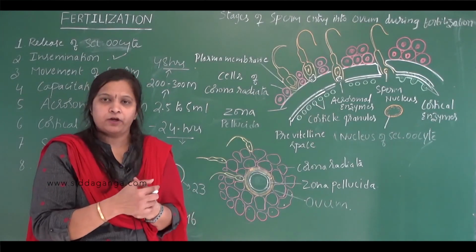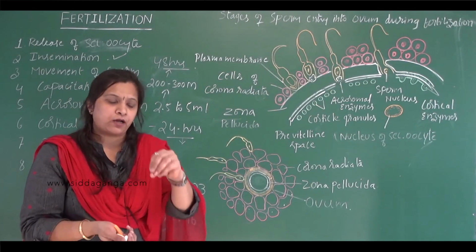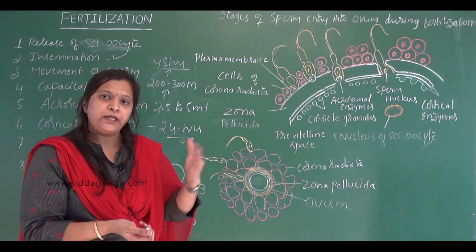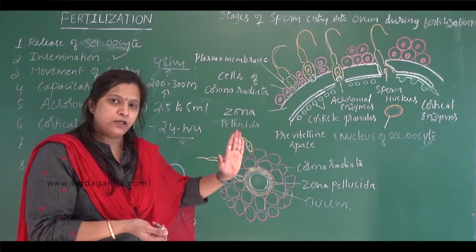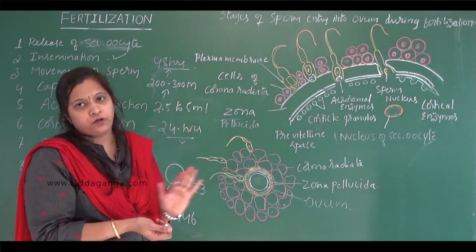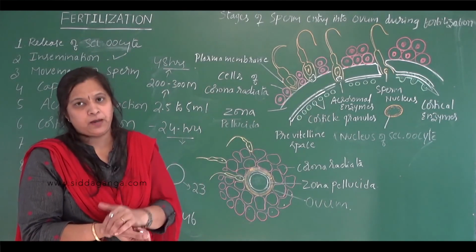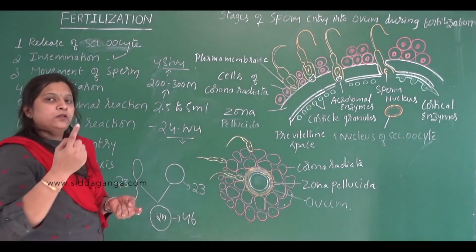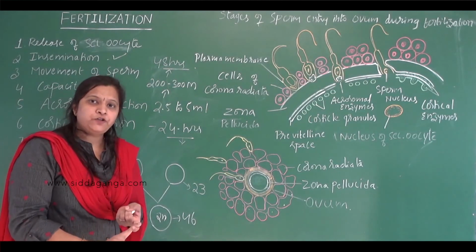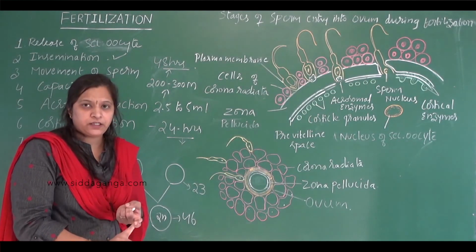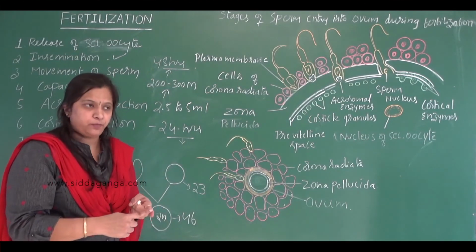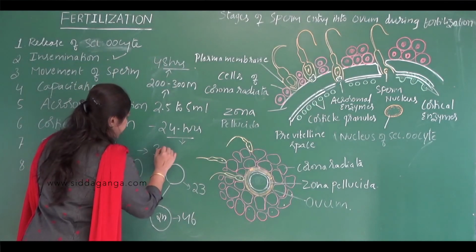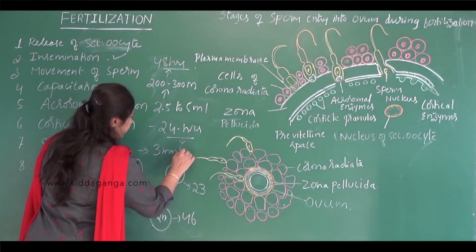uterus as well as the fallopian tube. So it is due to the contraction of the uterus and the fallopian tube, and the beating action of the flagella, that the sperms are carried from the vagina to the ampulla region of the fallopian tube. So what causes the movement of the sperms? The contraction of the uterus and the fallopian tube along with the beating action of the flagella helps in the movement of the sperm. In the female reproductive tract, the sperms travel 3 millimeter per minute.